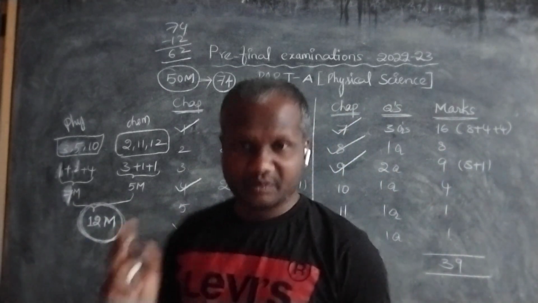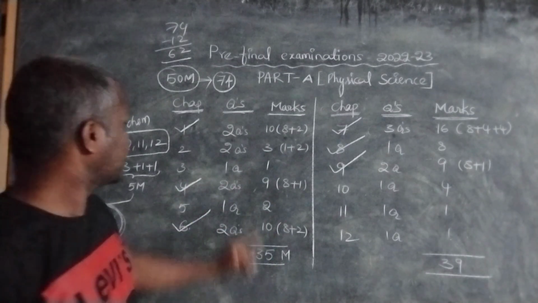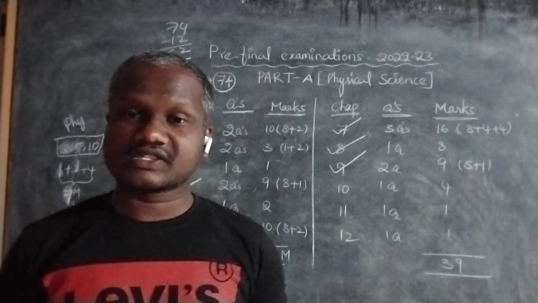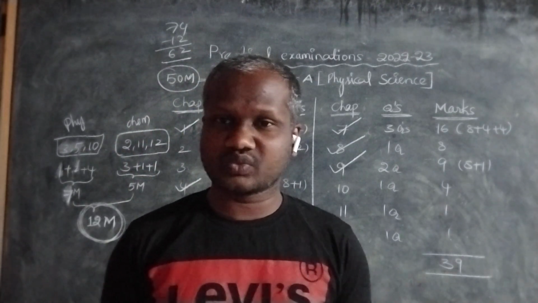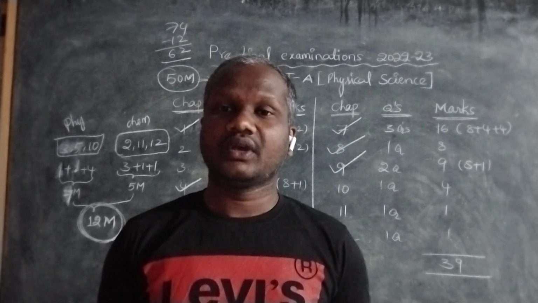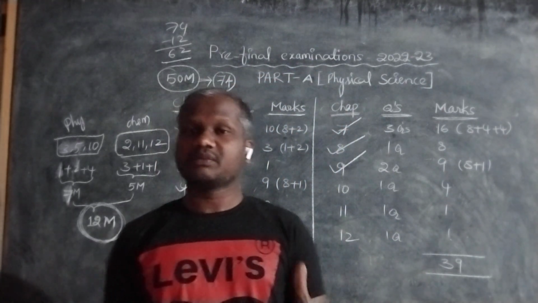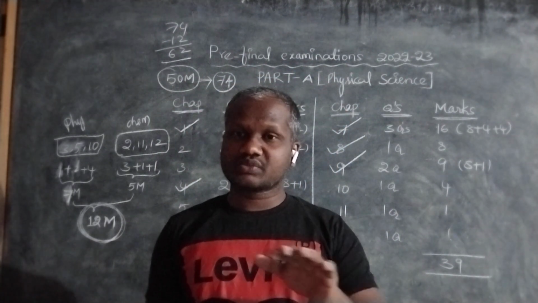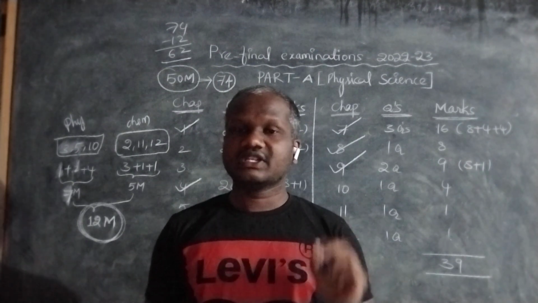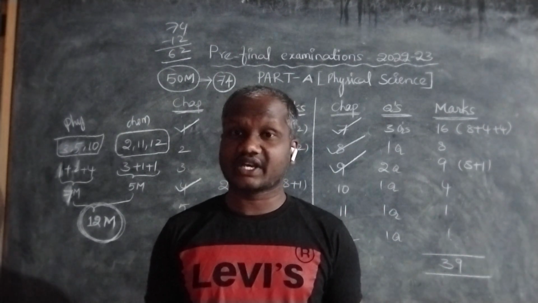For example, if we consider chapter number 2, acids, bases and salts, they gave only 2 questions for 3 marks. But in the public exam, there is a chance of getting a 4-mark question, such as: what is water of crystallization? Explain with an example. Or: glucose, alcohol, HCl, sulfuric acid all contain hydrogen, but only HCl and H2SO4 are considered acids, and alcohol and glucose are not.